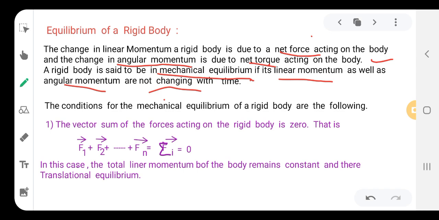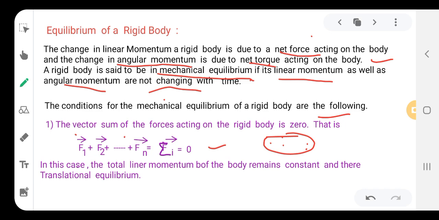The two conditions of mechanical equilibrium of the rigid body are: first one, force, that is the vector sum of the forces. In a rigid body there are so many particles, right?